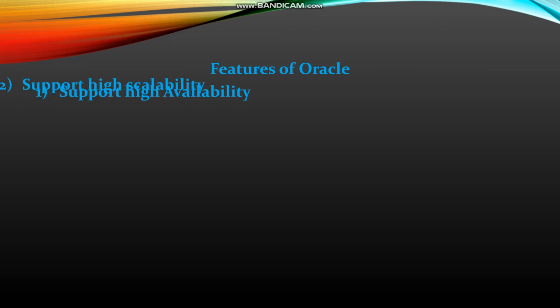Now let us move to the features of Oracle. Supports high availability. High availability means it is available 24 by 7. You can access data anytime. Supports high scalability. For example, if the number of users increases, some servers would go down. Such kinds of problems do not occur.